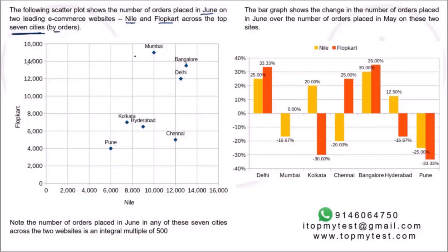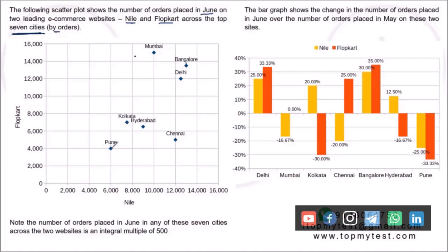The y-axis is Flopkart, the x-axis is Nile. We can read it off. Pune: 6,000 for Nile and 4,000 for Flopkart. Note that the number of orders placed in June in any of these 7 cities across the 2 websites is an integral multiple of 500. So it has to be a multiple of 500. For example, this one, I don't need to worry whether it's 5,100 or 5,200 or 4,900, it is 5,000.